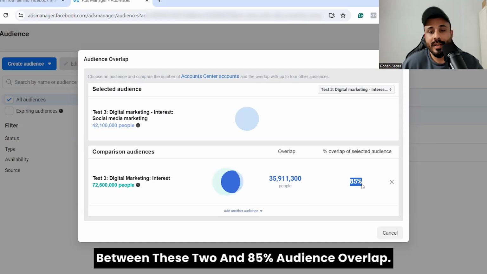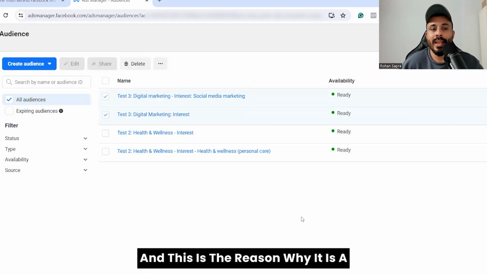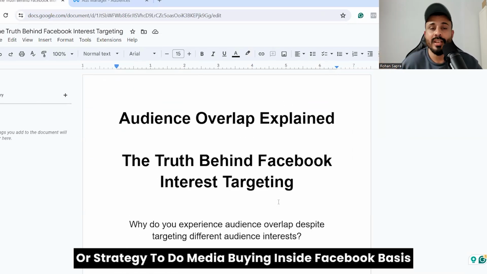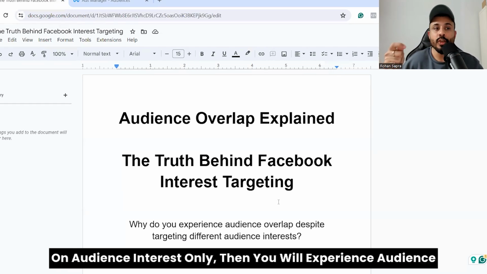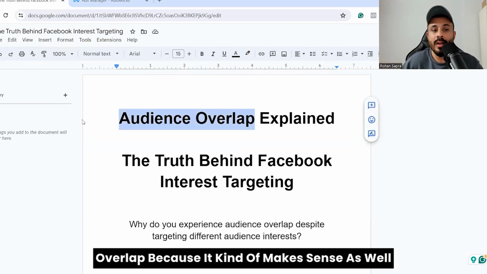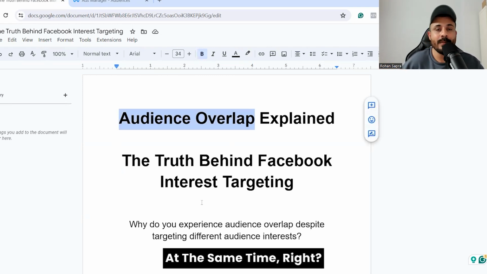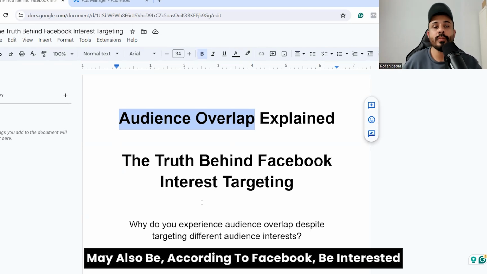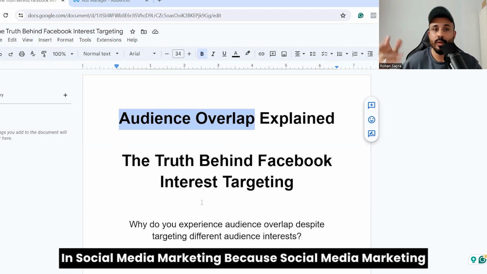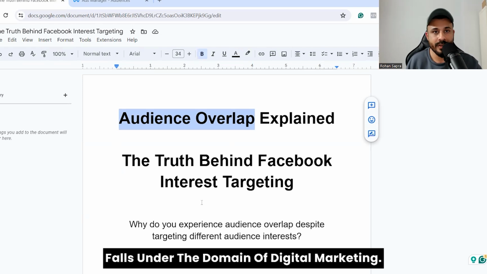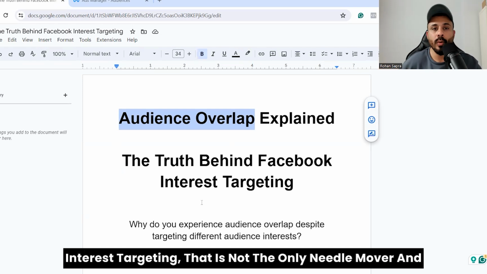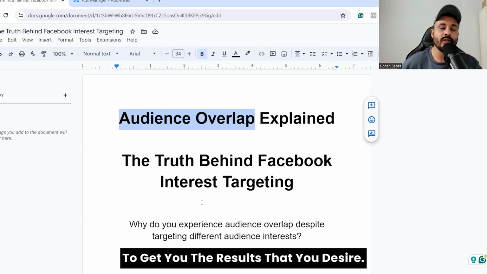And 85% audience overlap. And this is the reason why it is a problem that if you are building your entire methodology or strategy to do media buying inside Facebook basis on audience interest only, then you will experience audience overlap because it kind of makes sense as well at the same time, right? A person who is interested in digital marketing may also be, according to Facebook, interested in social media marketing because social media marketing falls under the domain of digital marketing. So this is the reason why when you do audience interest targeting, that is not the only needle mover to get you the results that you desire.